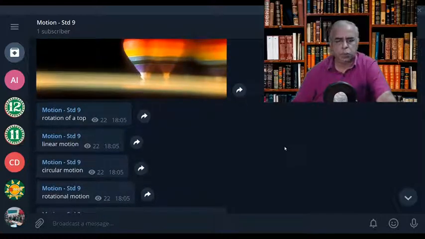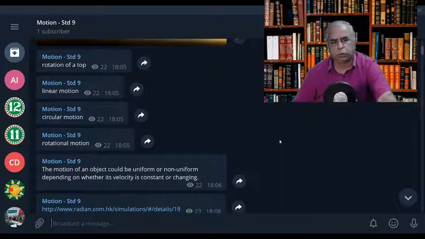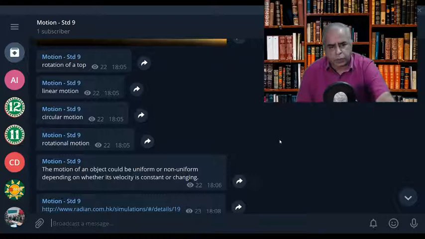So based on this, we can have various types of motion like linear motion, circular motion, rotational motion, etc. So the motion of an object could be uniform or it can be non-uniform. It depends on whether the velocity is constant or changing. When the velocity is constant, then it will be uniform. When the velocity is going on changing, then we can call it a non-uniform motion.